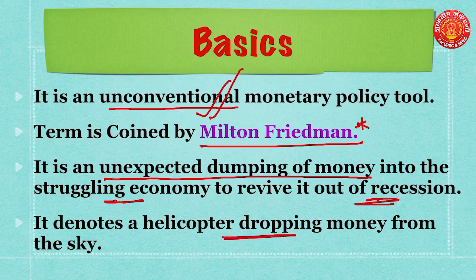It is dropping money from the sky on the public. So that helicopter is the government, that is, printed currency, and the government is dropping that currency onto the public to raise demand among the public for various goods and services and to reduce recessionary conditions. So that is helicopter money.